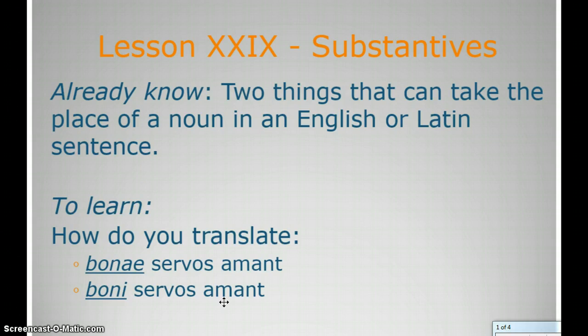You see that in sentences just like amat equum, he loves the horse. There's no separate noun or pronoun for the subject, it's all in the ending. We're going to learn one more thing in Latin and English that can take the place of a noun, and it is called a substantive. So what we're going to learn is how do we translate phrases such as boni servos amant.